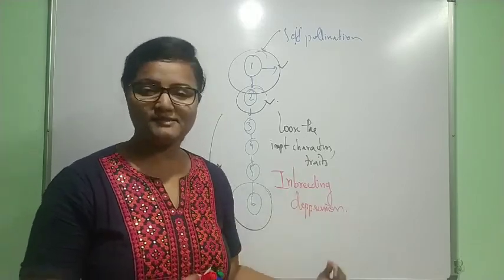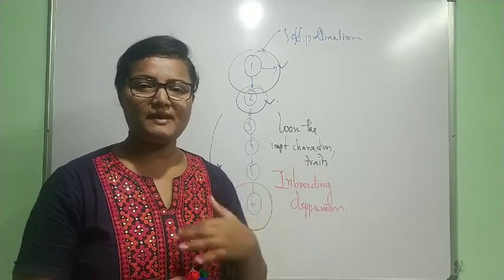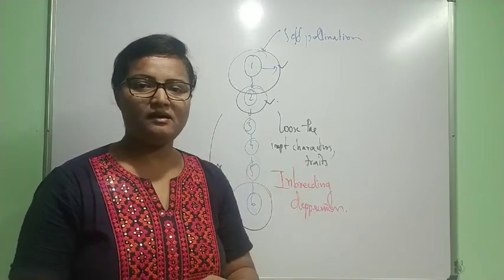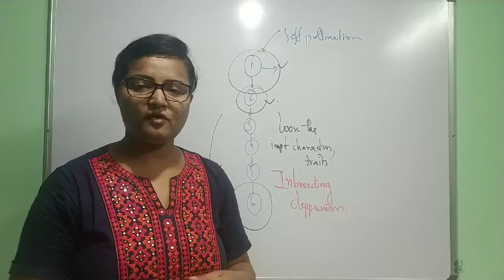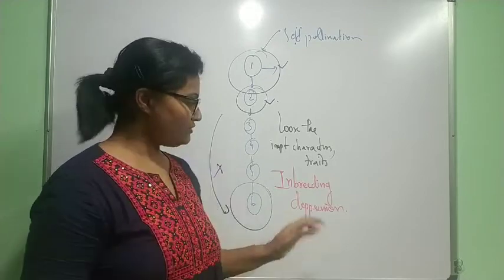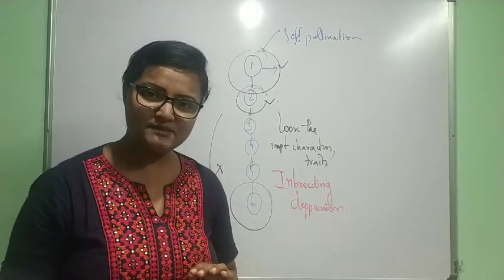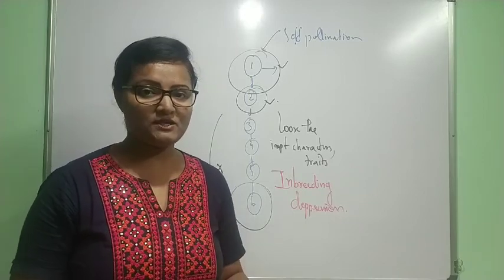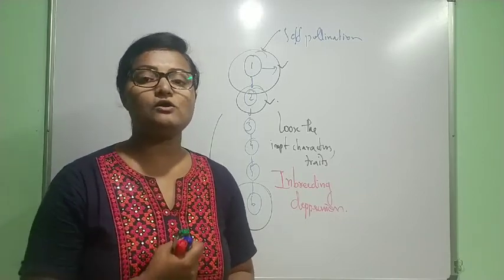To avoid this inbreeding depression, some plants have adapted. Because of inbreeding depression, they avoid self-pollination and sometimes encourage cross-pollination.